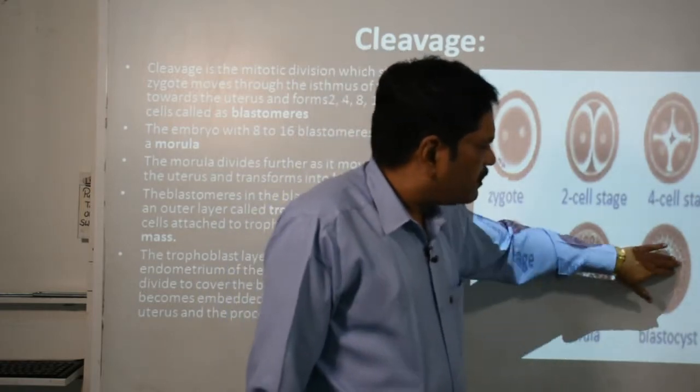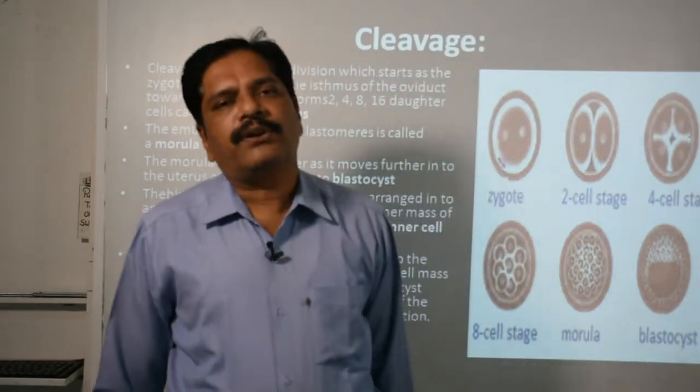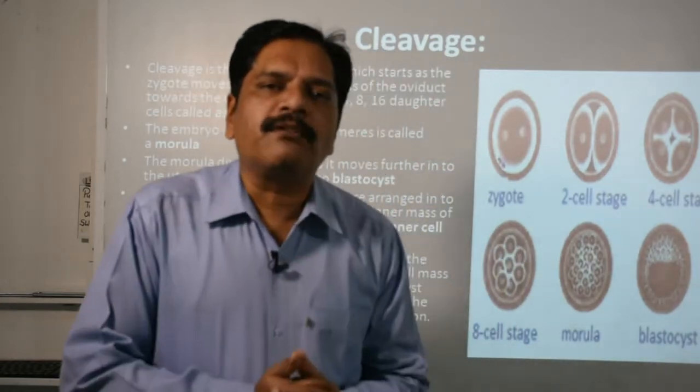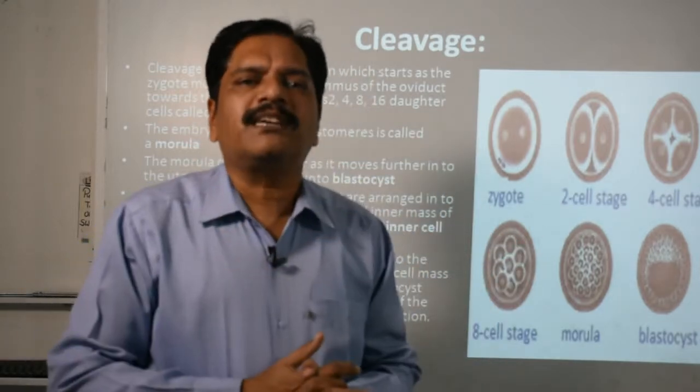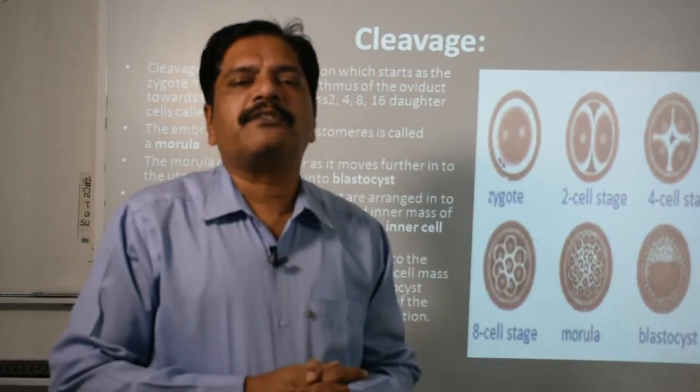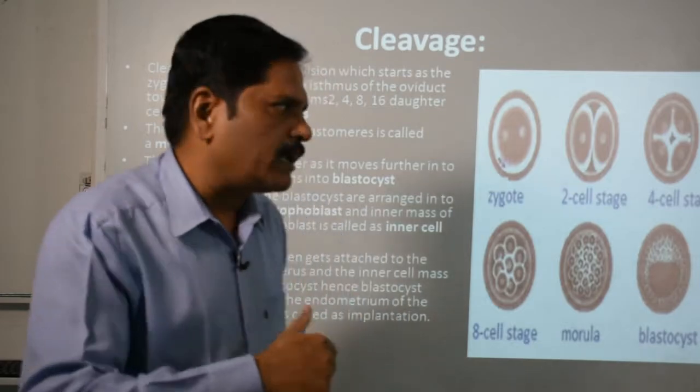Here is the cavity which is called the blastocoel. It is responsible for forming the outer layer and the inner layer, which will finally turn into the 3 layer structure, ecto, meso and endoderm, in further development.